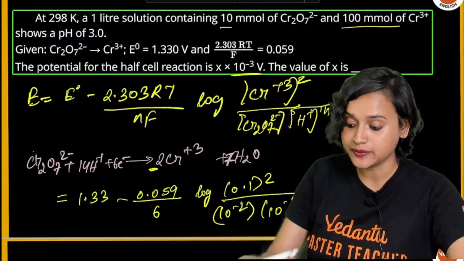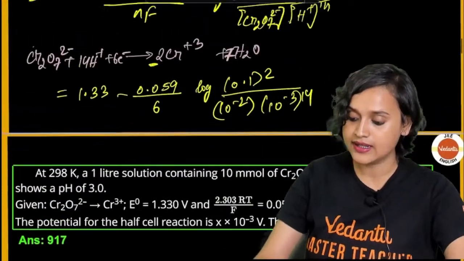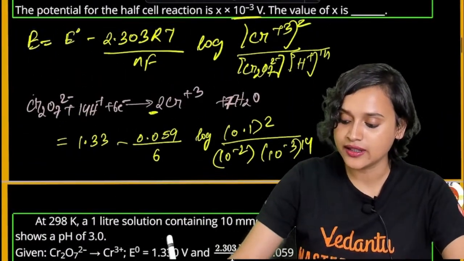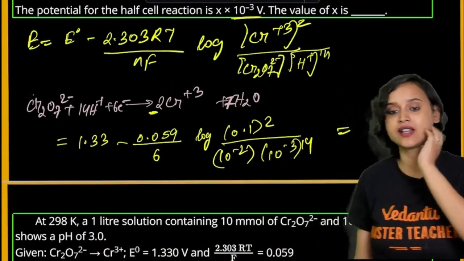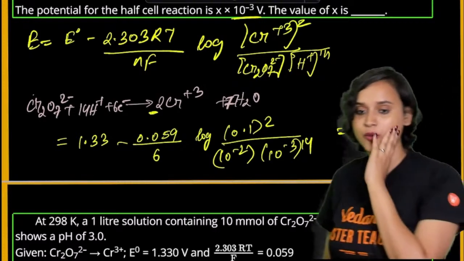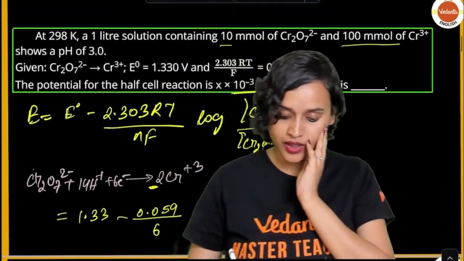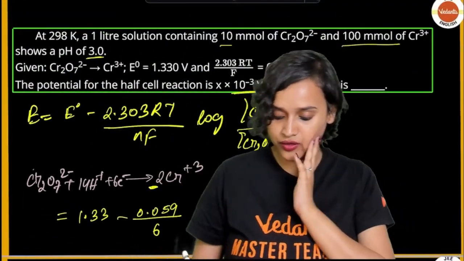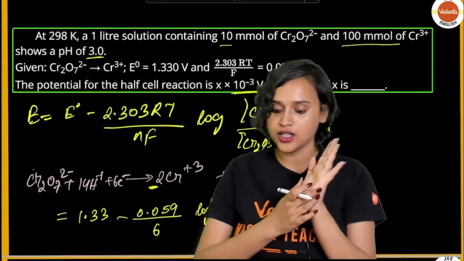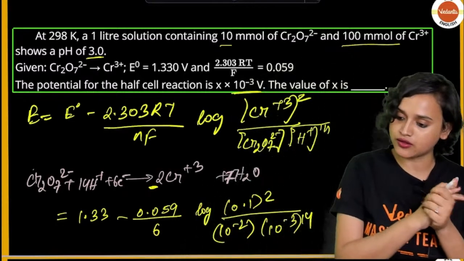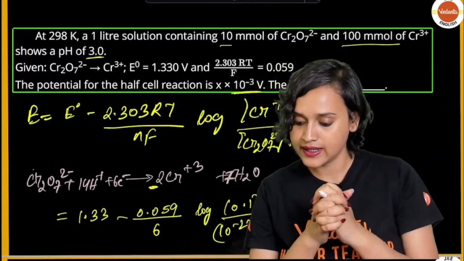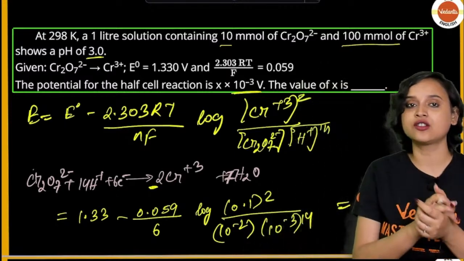Come on guys, just calculate this. I think you will find the answer. Calculate this from here. It shows a pH of 3.0. So yes, 10 to the power minus 3 to the power 14, and 10 to the power minus 2 is also written here. Yes, everything is sorted, guys. Come on, calculate this. Tell me.